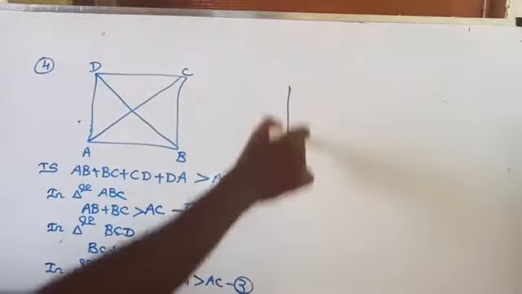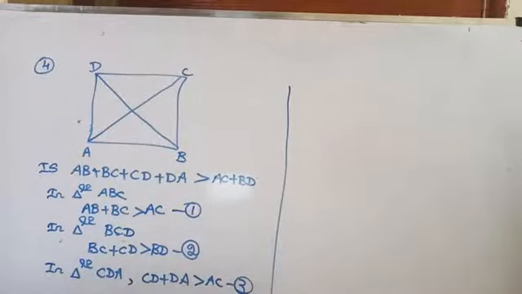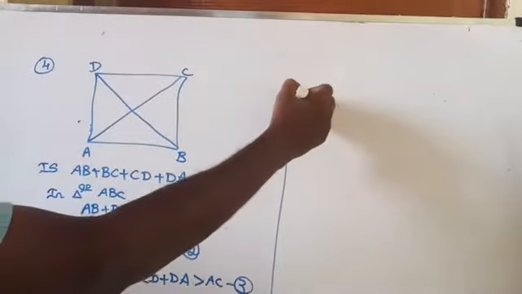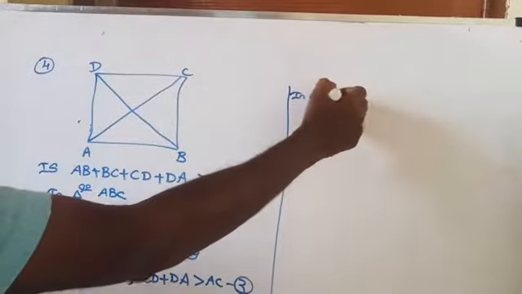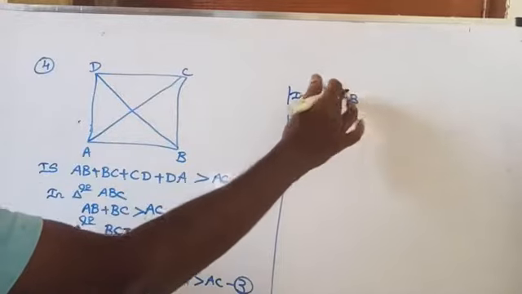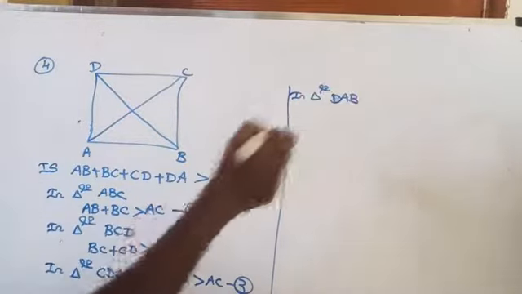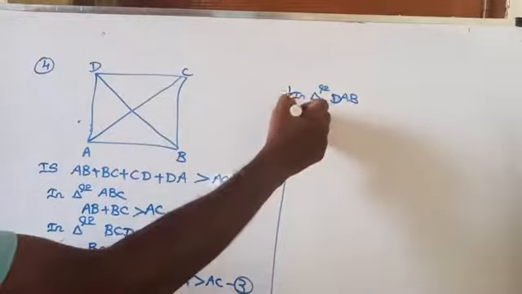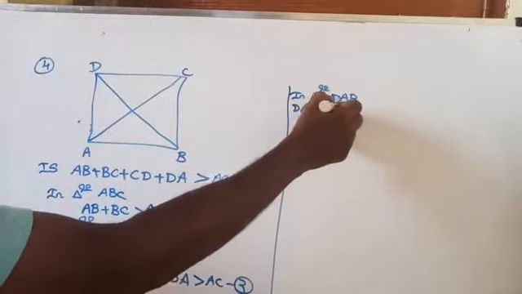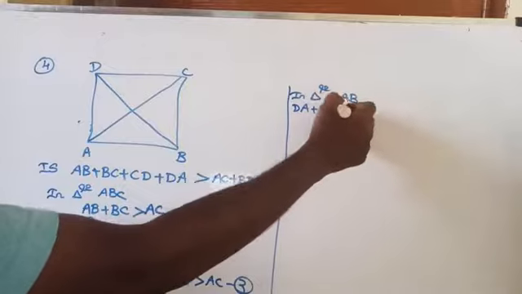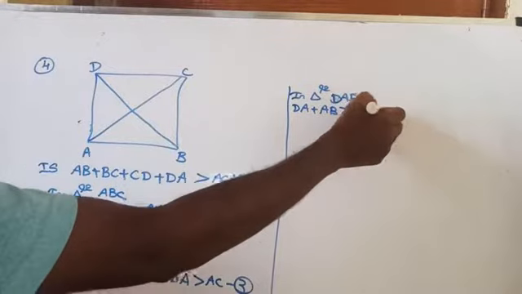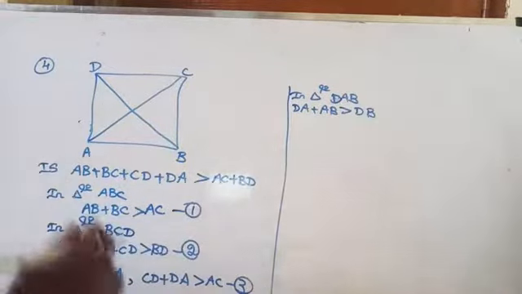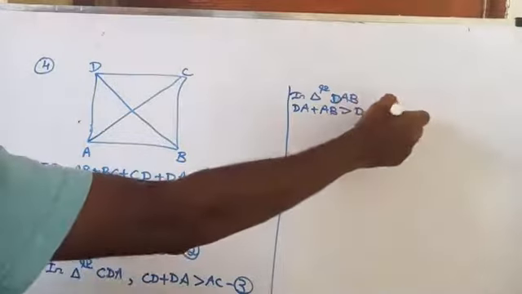And then the fourth part, consider the triangle DAB. In triangle DAB, what are the two sides? Leave the diagonal. AD plus AB, otherwise DA plus AB is greater than DB. Let it be equation number 4.